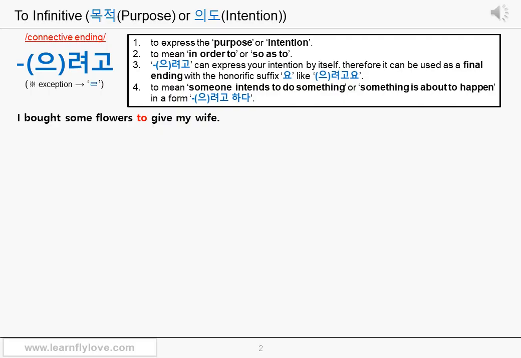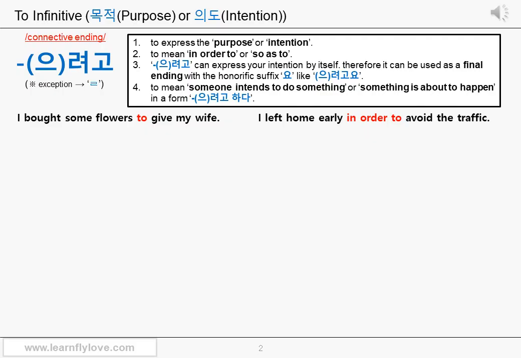Second, the connective ending 으려고, 려고 can also be used to mean in order to or so as to. It's obvious because to infinitive also means in order to in English when it's used to express the purpose of something. Let's see the English sentence. I left home early in order to avoid the traffic. This one is easier to understand, I guess, because the usage of in order to is pretty obvious.